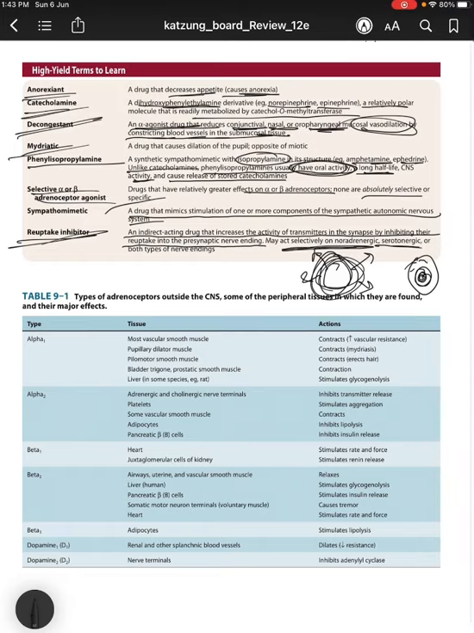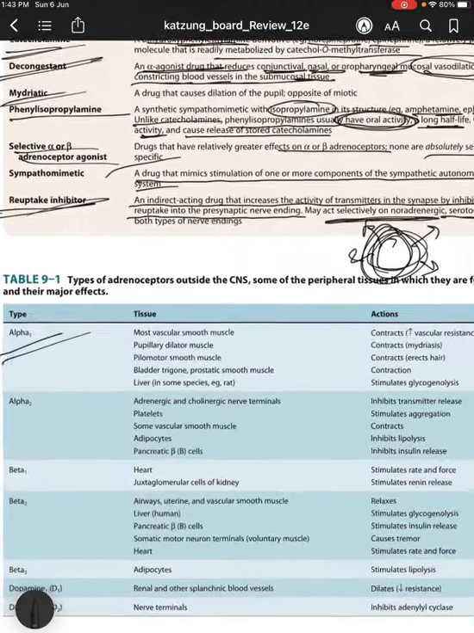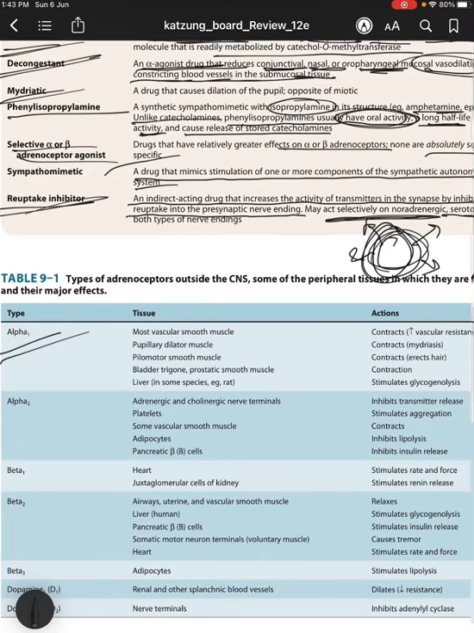So coming to the types of adrenoceptors outside the CNS, some of the peripheral tissues in which they are found and their major effects. Alpha 1 receptors are found in most vascular smooth muscle, pupillary dilator muscle, pilomotor smooth muscle, bladder, liver in some species, prostatic smooth muscle and all that. So alpha 1 is present in the eyes.